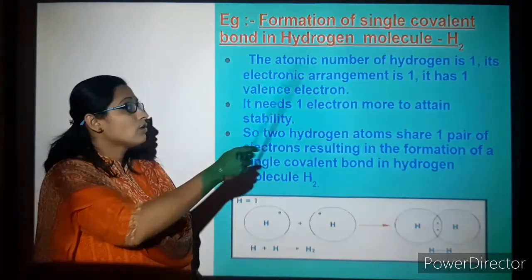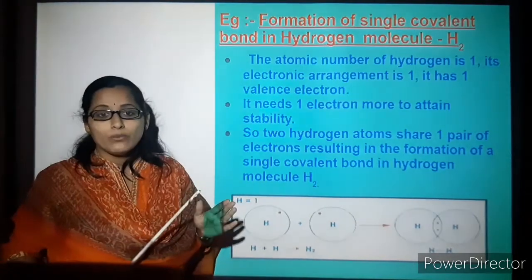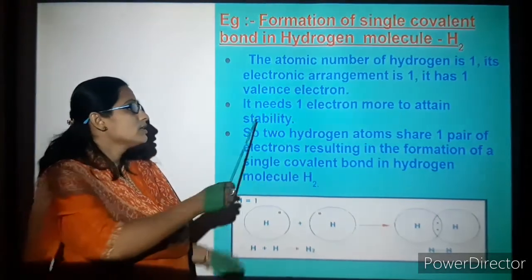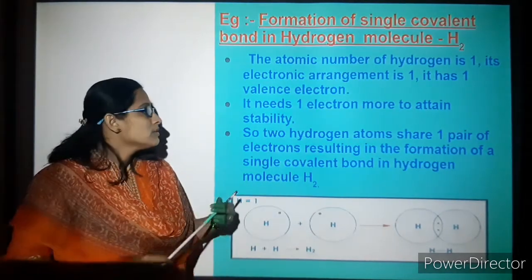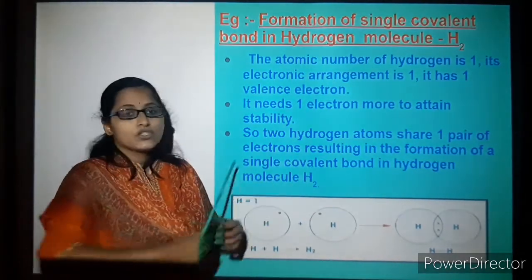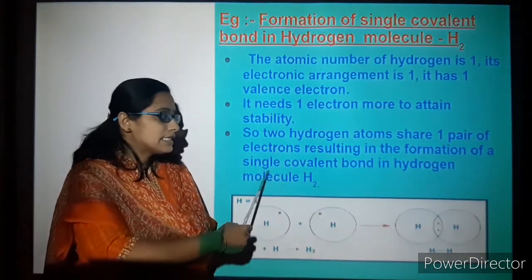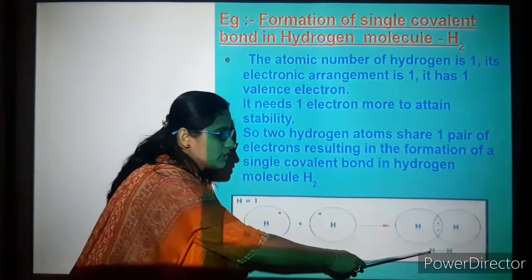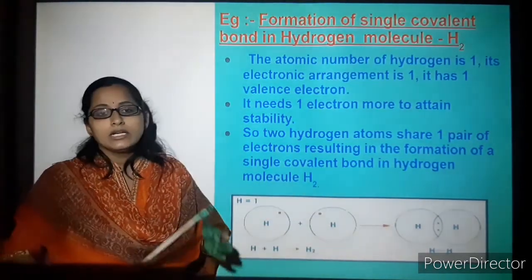So its electronic configuration remains 1, and it has 1 valence electron. So it needs 1 more electron to attain stability in the first shell. So 2 hydrogen atoms share 1 pair of electrons, resulting in the formation of a single covalent bond. You can see here only one bond has formed in the hydrogen molecule H2.